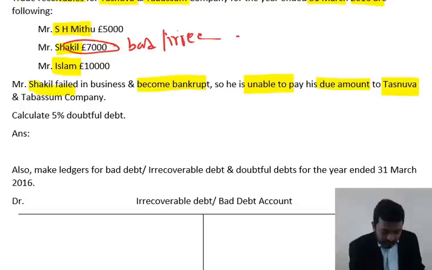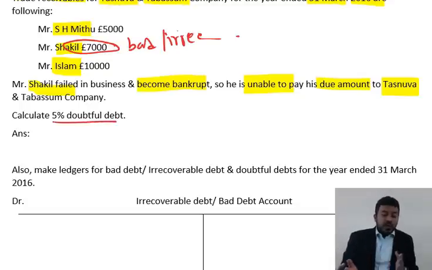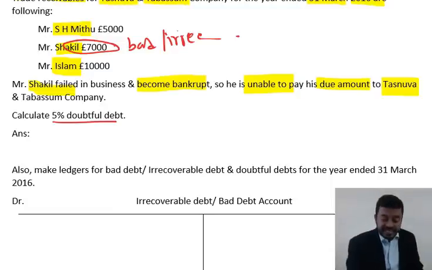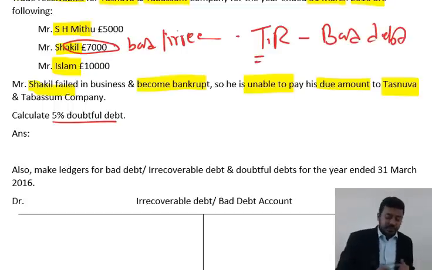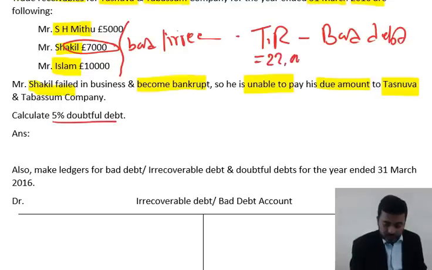Okay, they said calculate 5% doubtful debt. We will do doubtful debt on our trade receivables. But the rule is, on what figure do you do it? We do trade receivables minus any bad debt. Whatever is the remaining figure, on that you do the percentage. So here is your trade receivable figure. If you add these 3, it is 22,000 and your irrecoverable bad debt is 7,000.